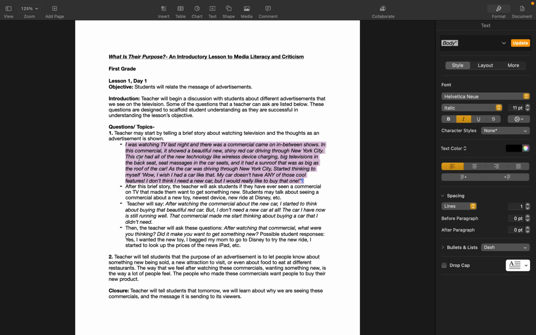This car had all the new technology like wireless device charging, big televisions in the back seat, massages in the car seats, and it had a sunroof that was as big as the roof of the car. As the car was driving through New York City, I started to think to myself, wow, I wish I had a car like this. My car doesn't have any of those cool features. I don't think I need a new car, but I would really like to buy that one.